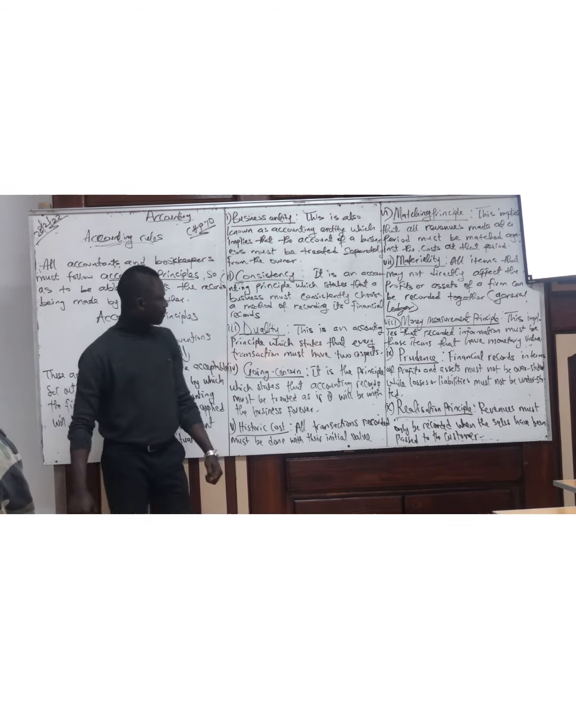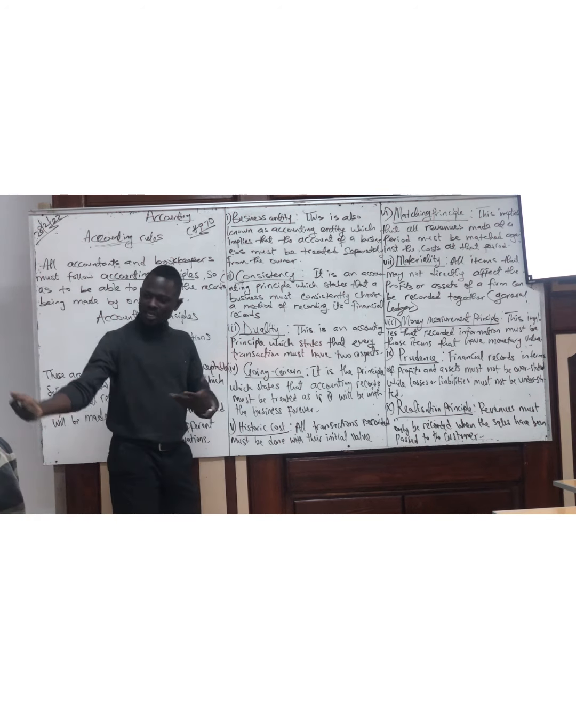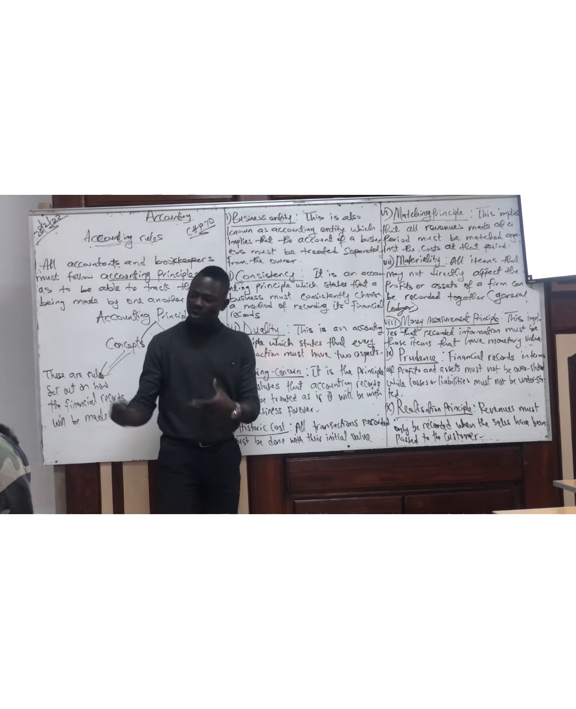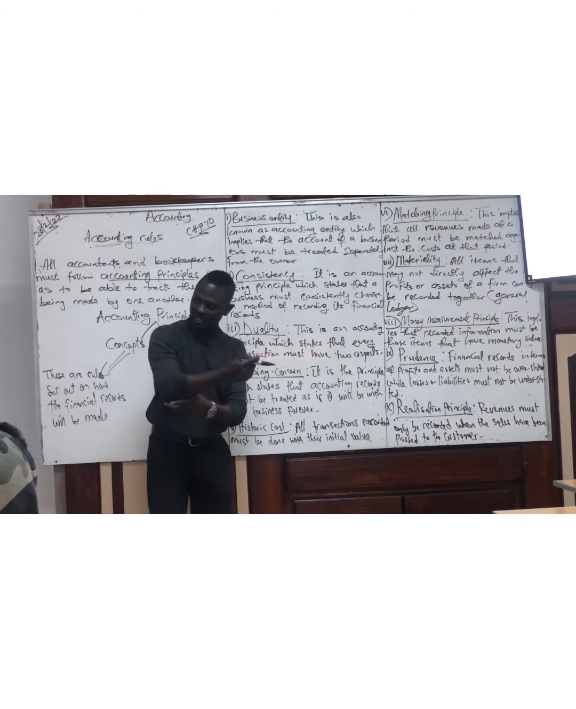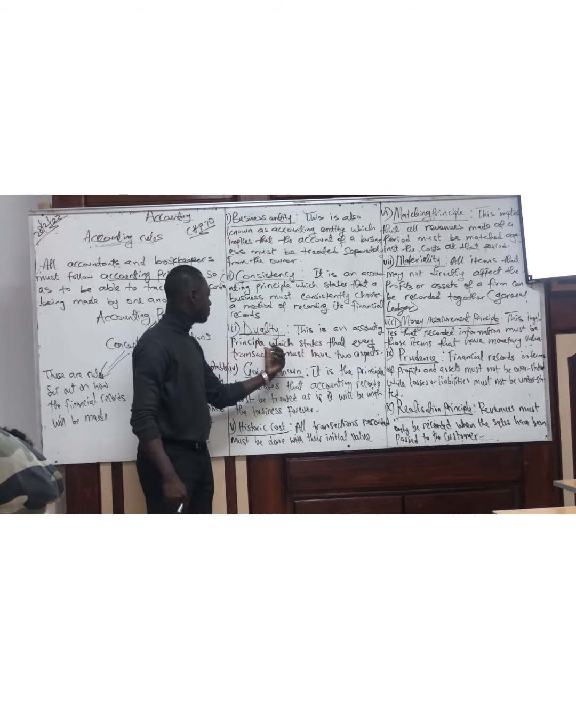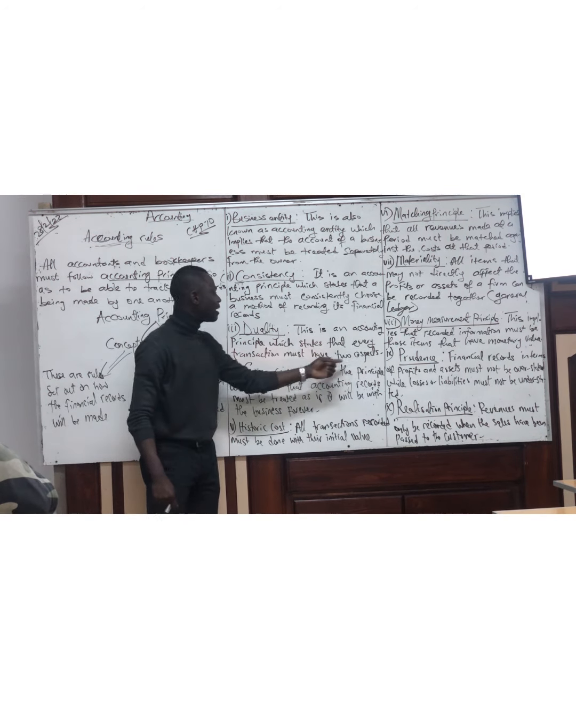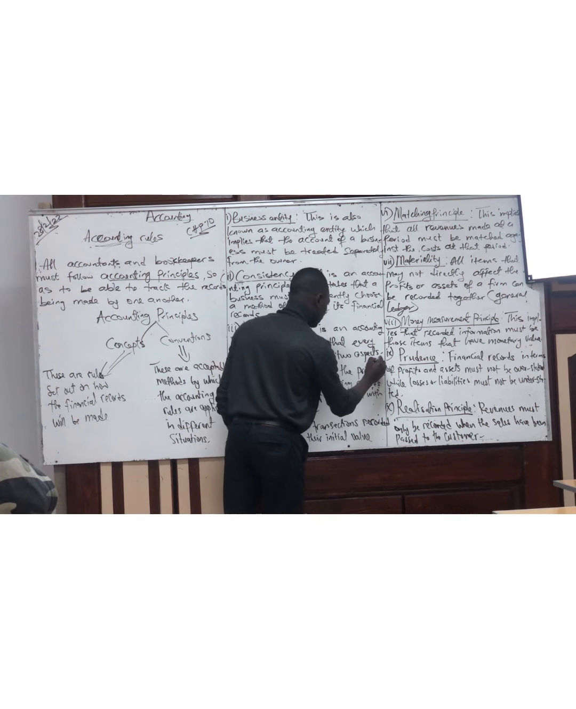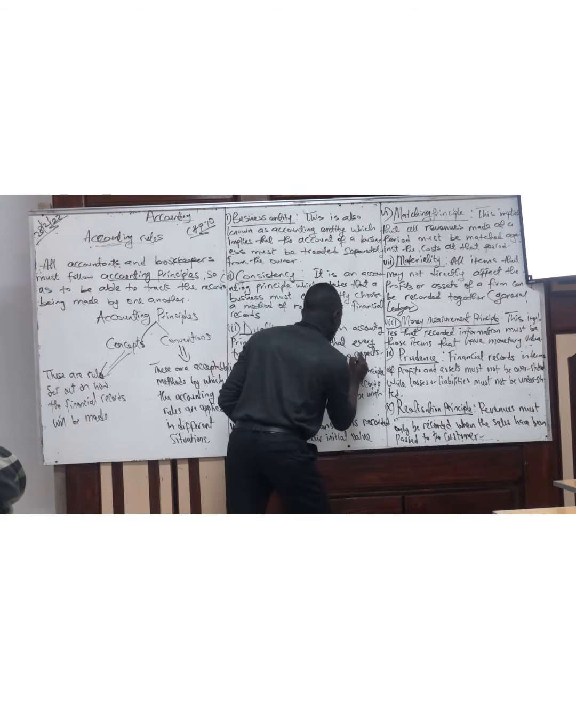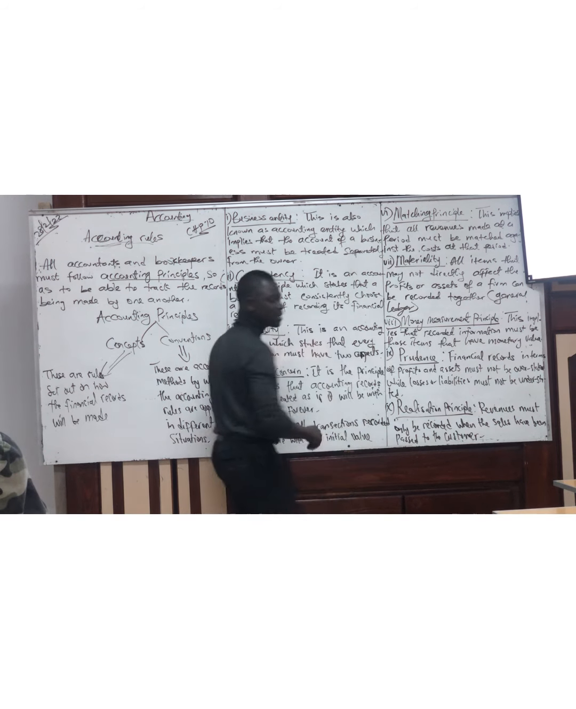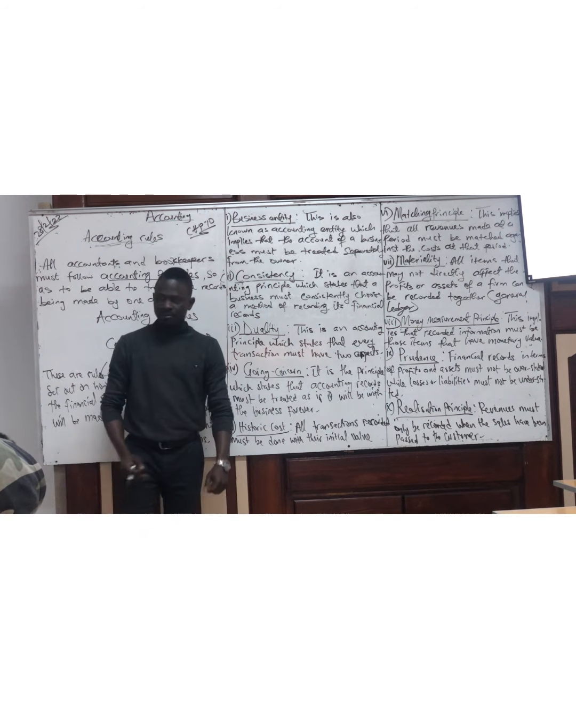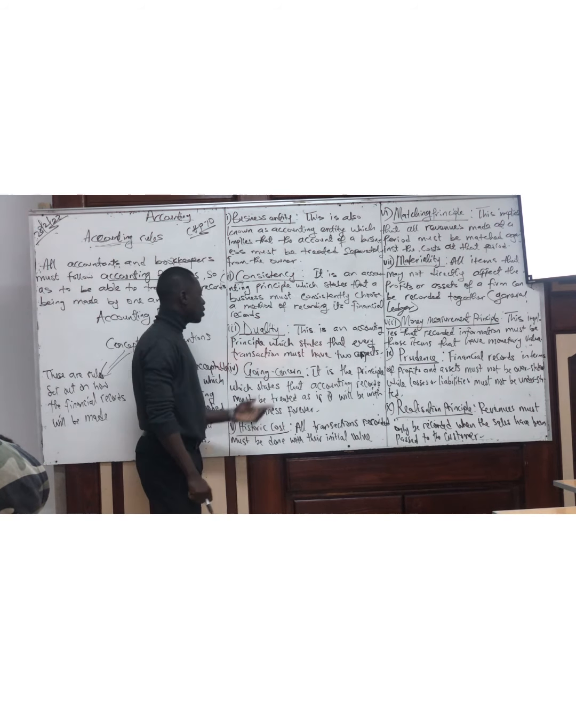Is it clear? The third one, duality. We already talked about the double entry system, right? For every debit entry, there must be a corresponding credit entry and vice versa. So that's where duality comes about. This is an accounting principle which says that every transaction must have two aspects. So what are the aspects? The debit and the credit. Is it clear? The fourth one, going concern.